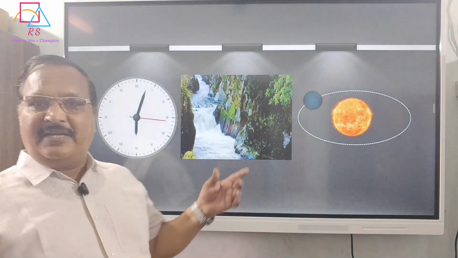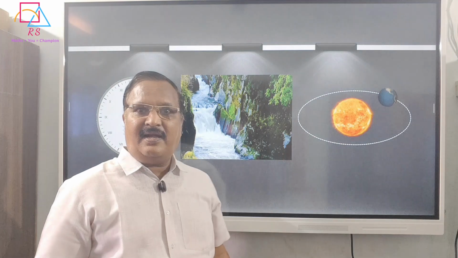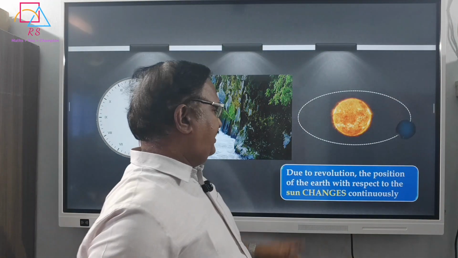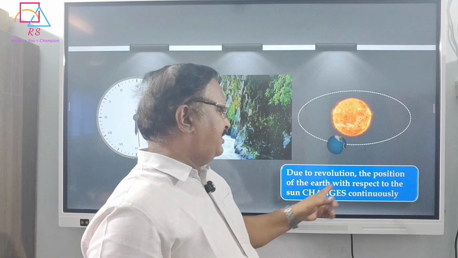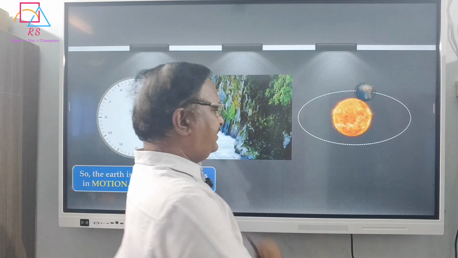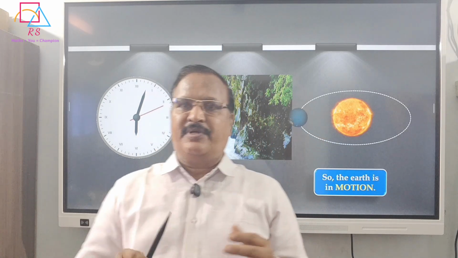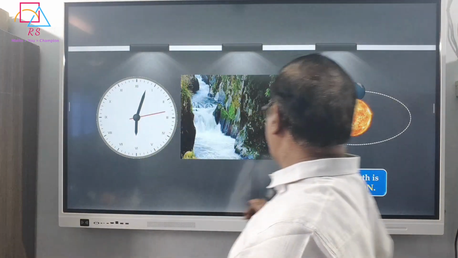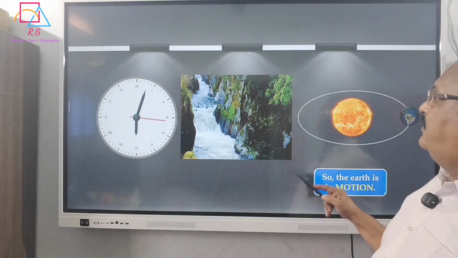Now, let us have one more example. The sun and the earth, both are moving. Sir, not both are moving. With respect to the sun, the earth is moving. Due to the revolution, the position of the earth with respect to the sun changes continuously. So then what do we say? The earth is in motion. So when a body changes its position with respect to the surroundings, we say that the body is in motion.